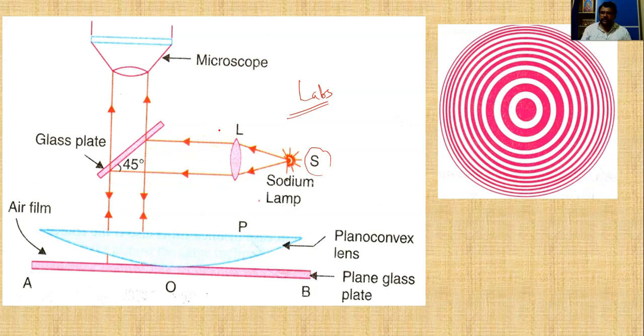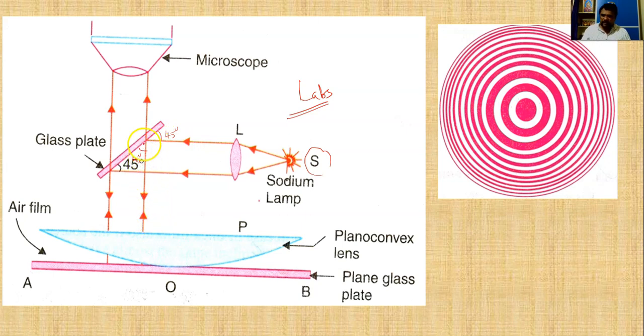So this parallel beam of light falls on a glass plate which is oriented at 45 degrees. The light incident on this glass plate at 45 degrees is reflected back at 45 degrees.